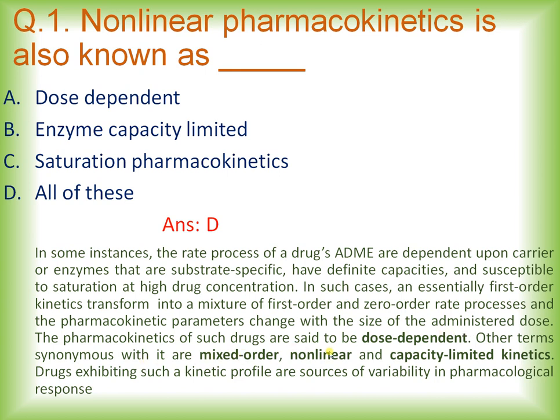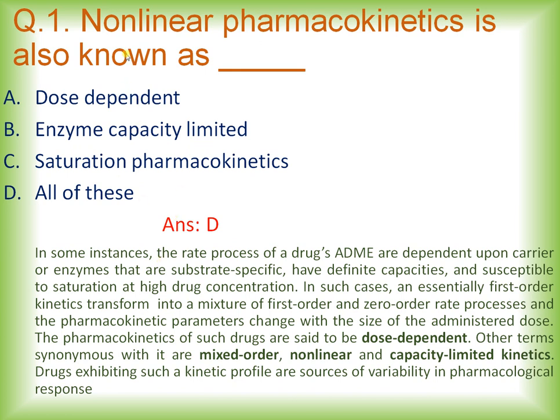The pharmacokinetics of such drugs are said to be dose dependent. Other terms synonymous with it are mixed order, non-linear, capacity limited kinetics. Drugs exhibiting such kinetic profiles are sources of variability in the pharmacological response. Now, the point to be noted over here is that non-linear pharmacokinetics is also known by other names such as dose dependent, mixed order, non-linear, and capacity limited kinetics. And other options are also named over here, such as saturation pharmacokinetics and enzyme capacity limited.